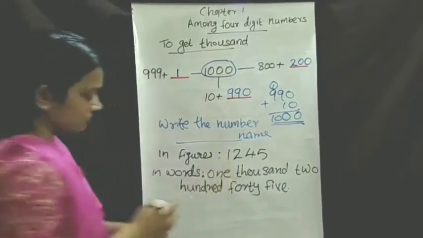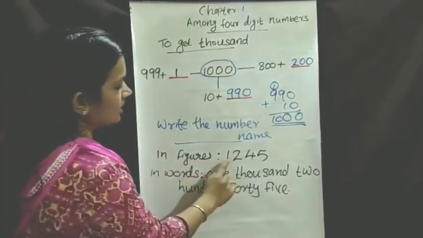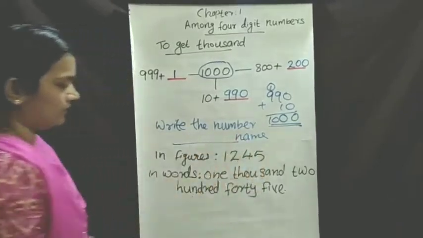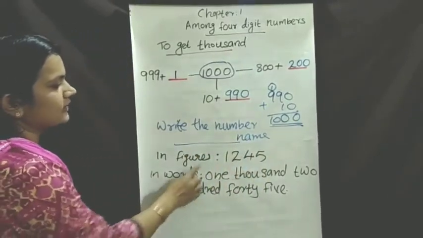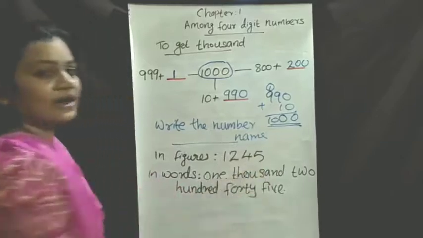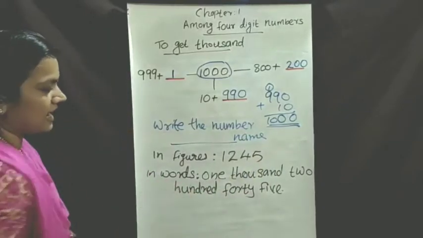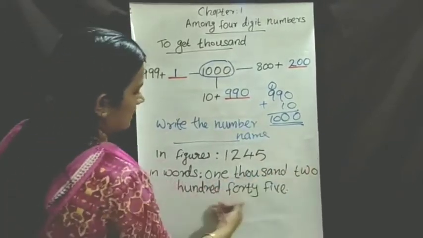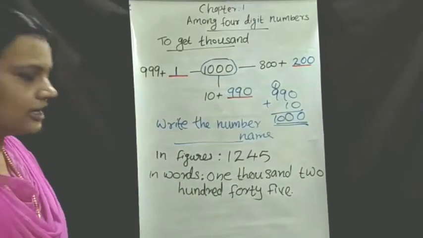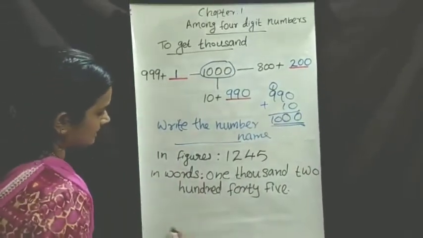This is the number in figures, 1245, and in words you write the number name of the given number. Got it? Okay, now I will write the next number.